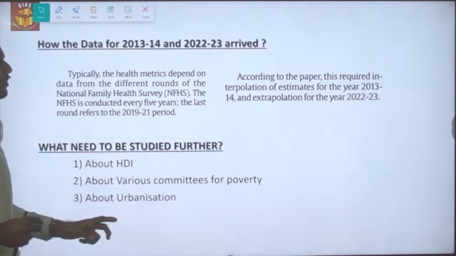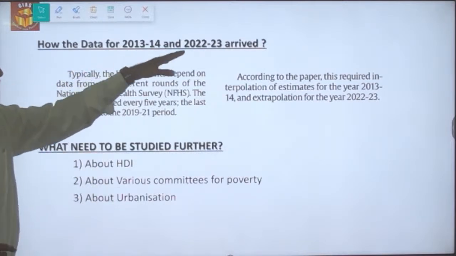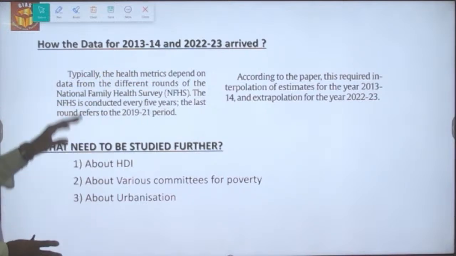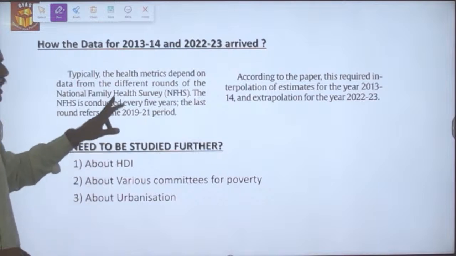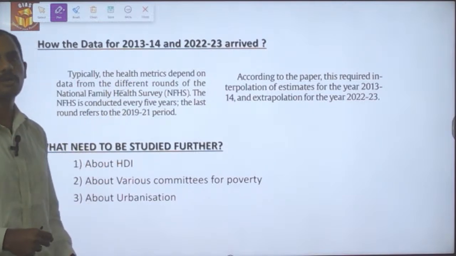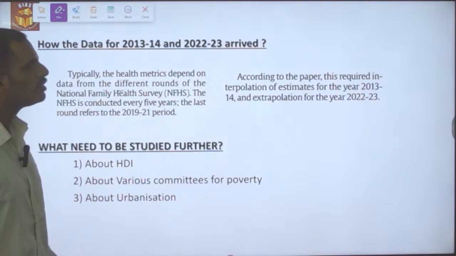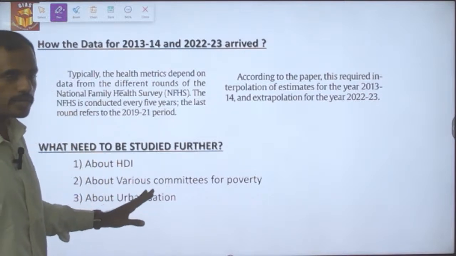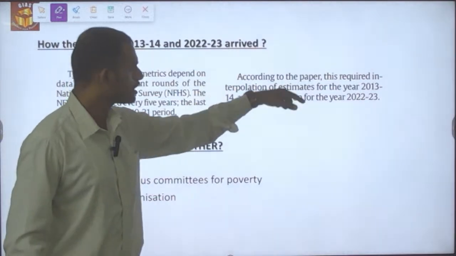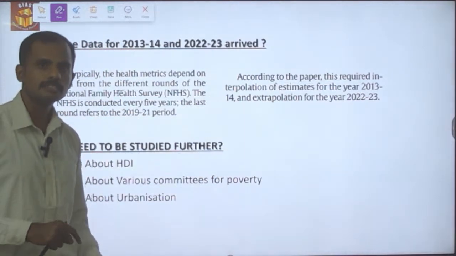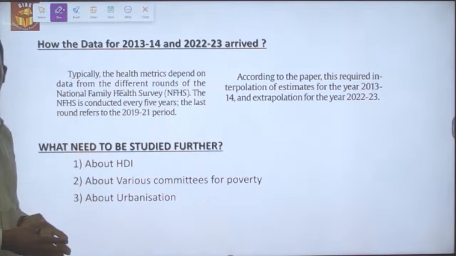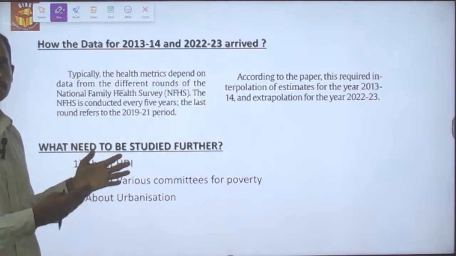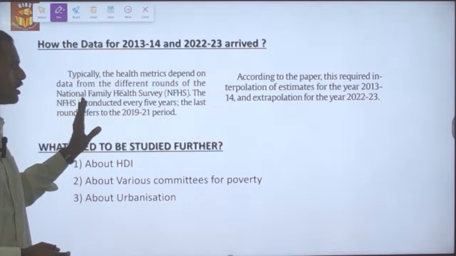Okay, how has the data for 2013-14 and 22-23 been arrived at? Typically, the health data depends on the National Family Health Survey, but this survey is conducted once in 5 years. So based on the National Family Health Survey, and the techniques of interpolation as well as extrapolation of the data, the data for the years between have been arrived at. So this is what the multidimensional poverty index is about and how it is calculated.